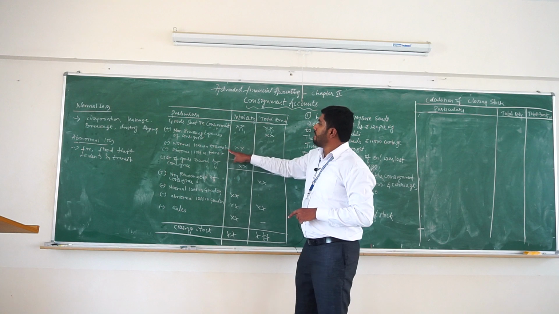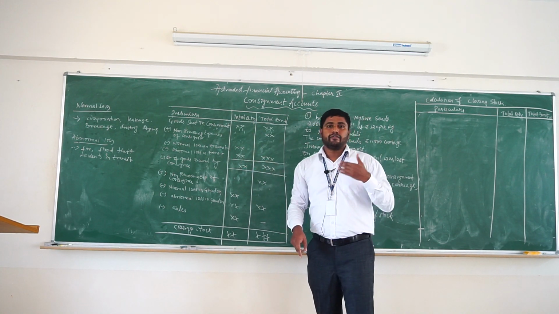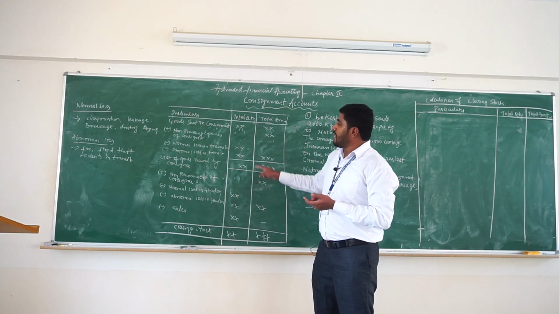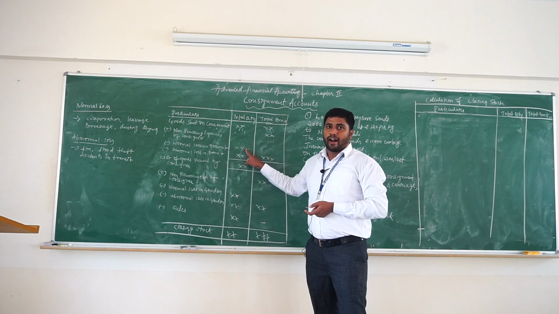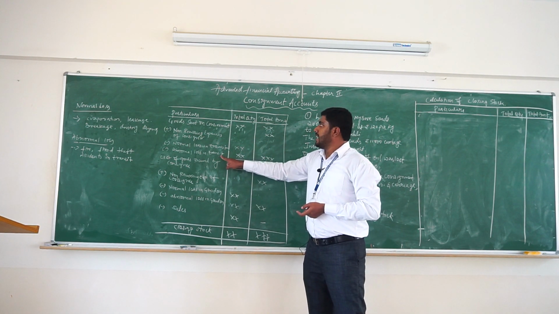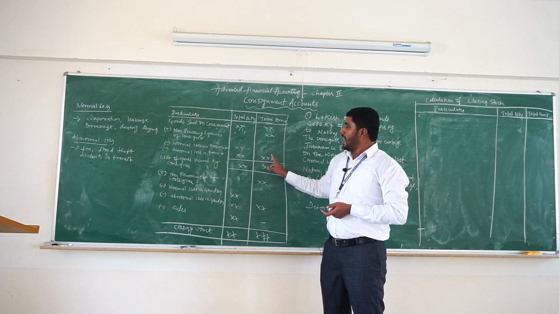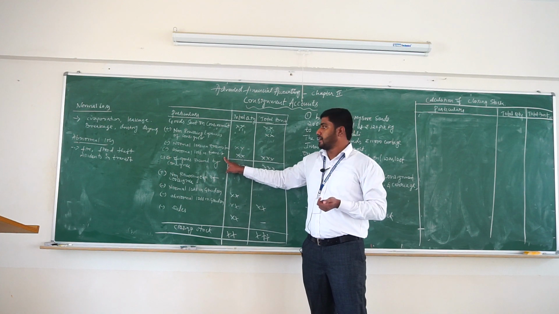In normal loss, we should deduct only the total quantity, because the normal loss is already expected and it's already a part of the cost of production. That's why deduct only the total quantity and not the total amount. And in abnormal loss, deduct both the total quantity and total amount, because it's a sudden event which we did not expect.